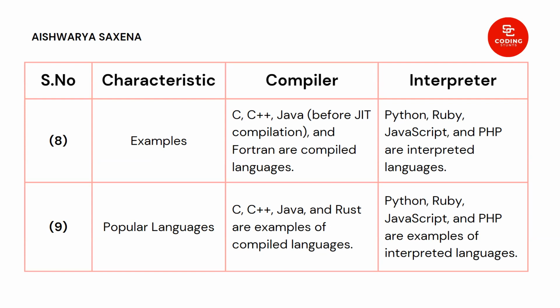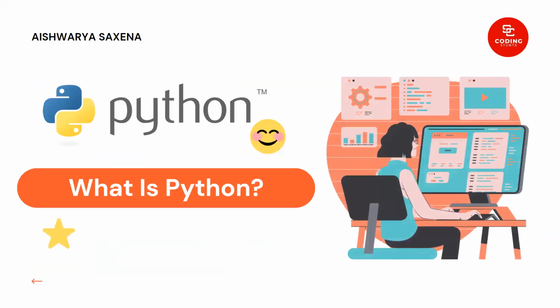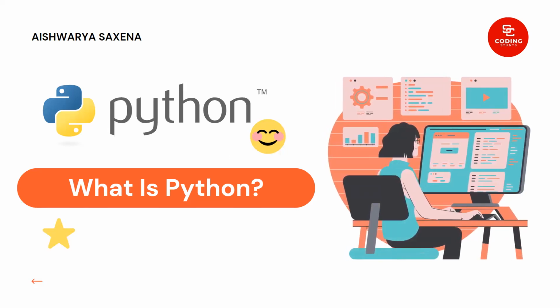These are the characteristics and the comparison between the compiler and interpreter. I hope you have enjoyed this and learned something new today about the compiler and interpreter comparison and which one is better. Now I hope you have understood it. The next topic I am going to start is what is Python. We will be directly jumping into Python programming from the next video.